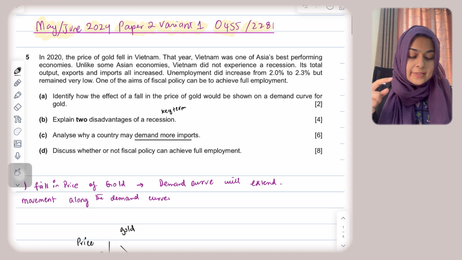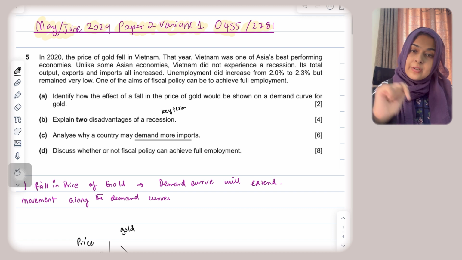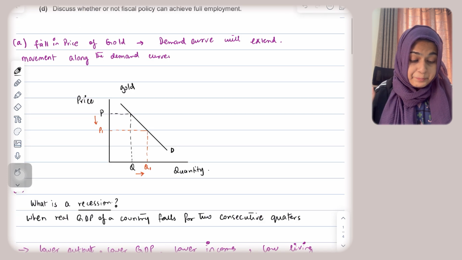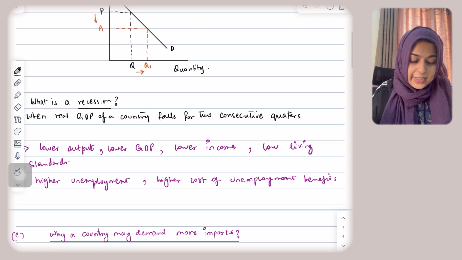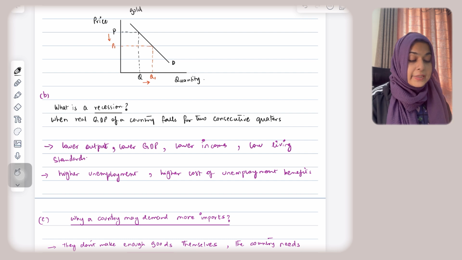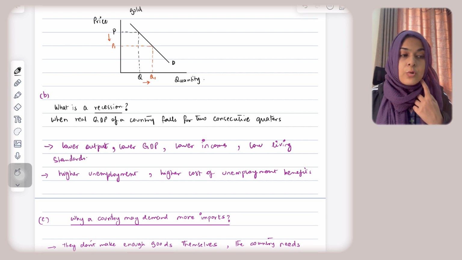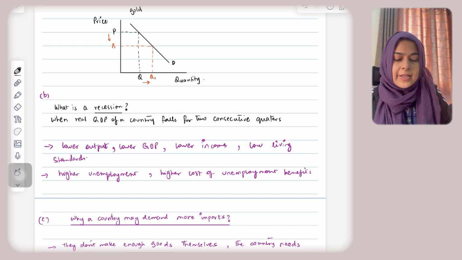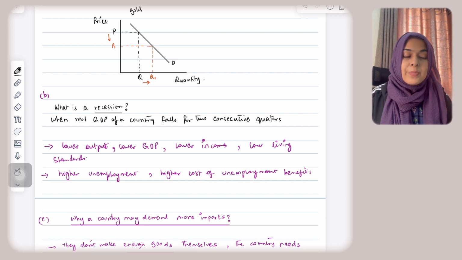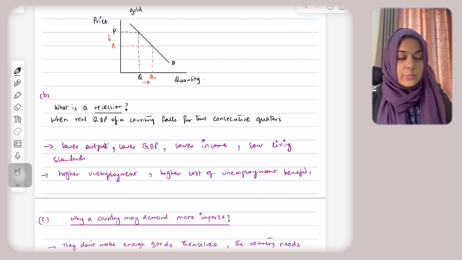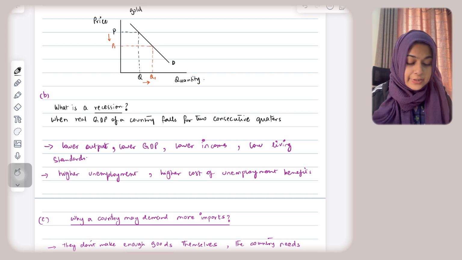Now, if the economy is experiencing recession, what are the disadvantages? Point number one would be lower output, lower GDP, lower incomes, and lower living standards. In a recession, GDP is falling, which means goods and services are not being produced at the level they were earlier.